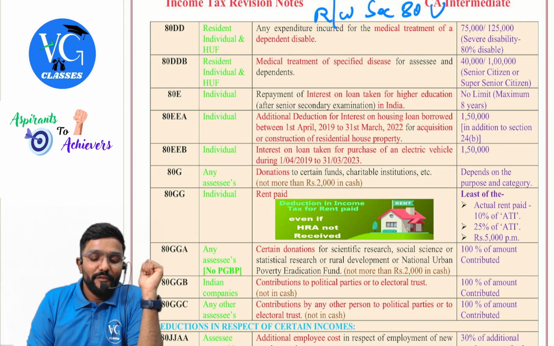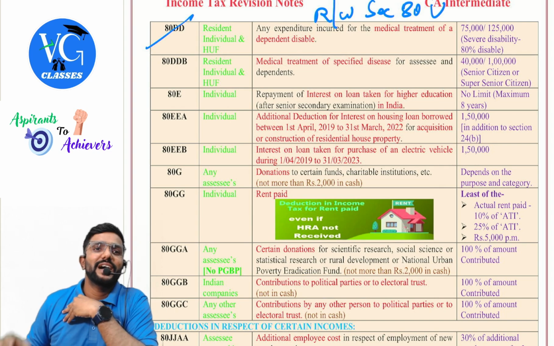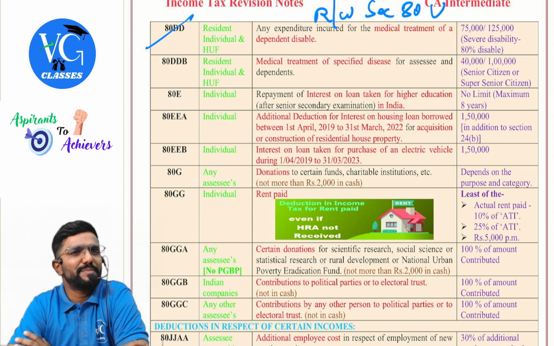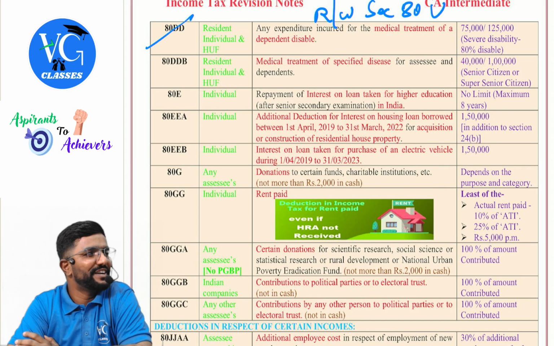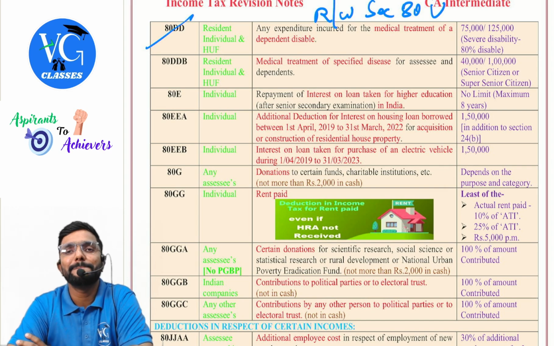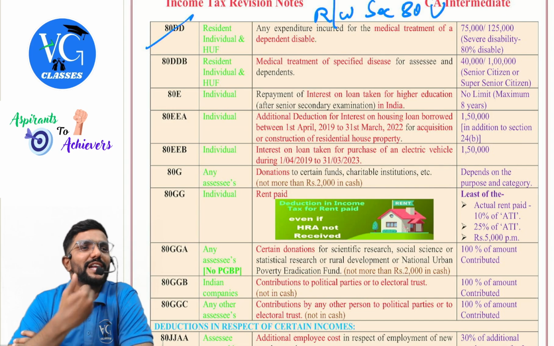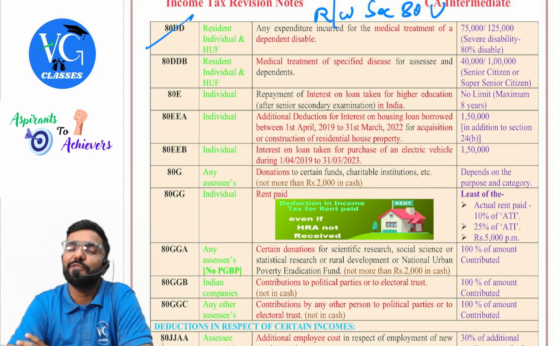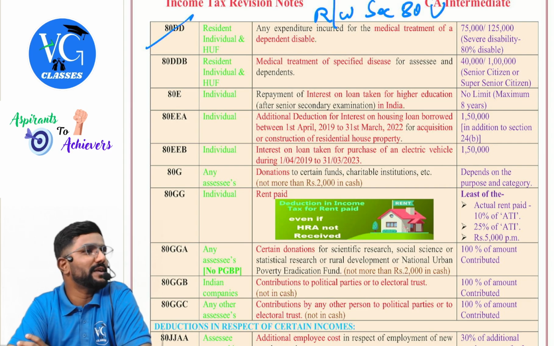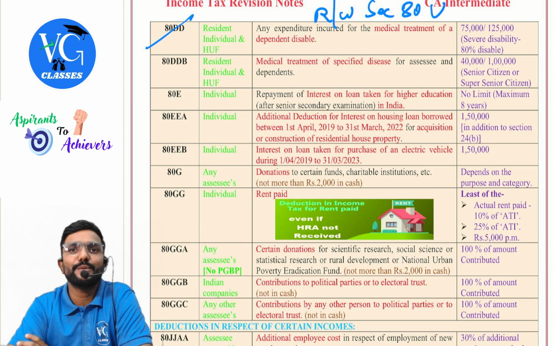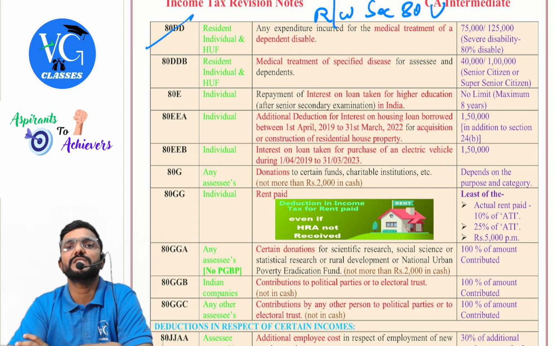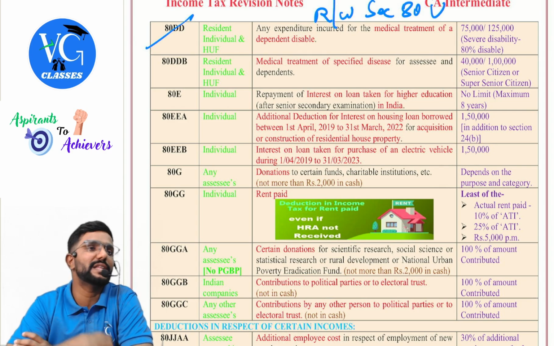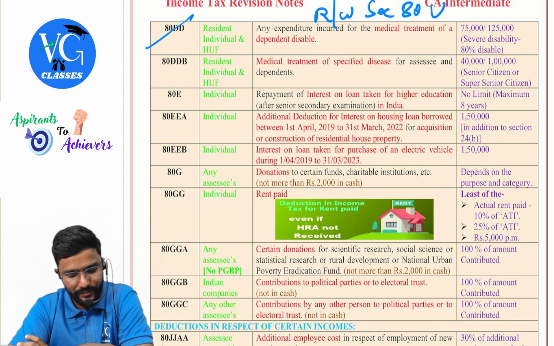One more thing. When I am taking care of a disabled person, I have also taken a life insurance policy in this person's name. During his life, I would have enjoyed the benefit of 75 or 125. If he dies, the policy matures, and assume I am receiving the amount. Is it taxable for me? Yes. 10(10D) exemption is not available for the life insurance policy which matures, which is taken in the name of a person who is suffering from disability, dependent on the assessee. Oh.